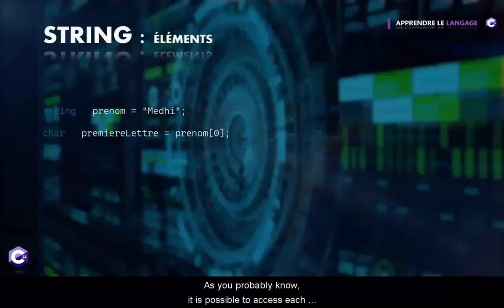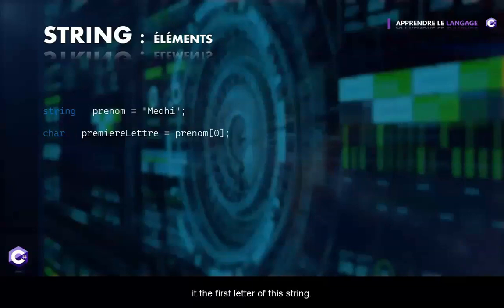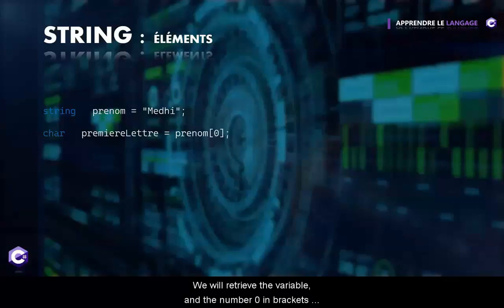As you probably know, it is possible to access each of its individual characters by using an index. For example, we will create a char type variable. Indeed, chars contain a single character and we will assign it the first letter of the string. We will retrieve the variable and the number 0 in brackets will correspond to the first letter of the string. For example, 1 will match the second one, etc.